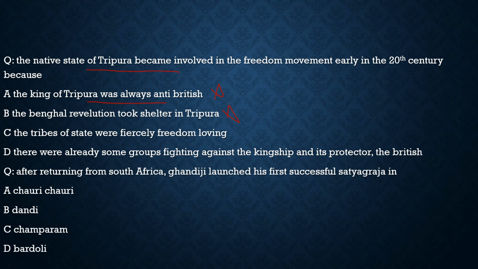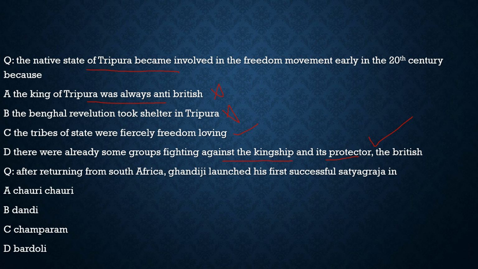This is not the reason why there was an early freedom struggle in Tripura. Third statement, the tribes of the state were fiercely freedom loving, not that much. Statement 4, there were already some groups fighting against the kingship and its protector, the British. 100% correct. This is the correct answer for this question.